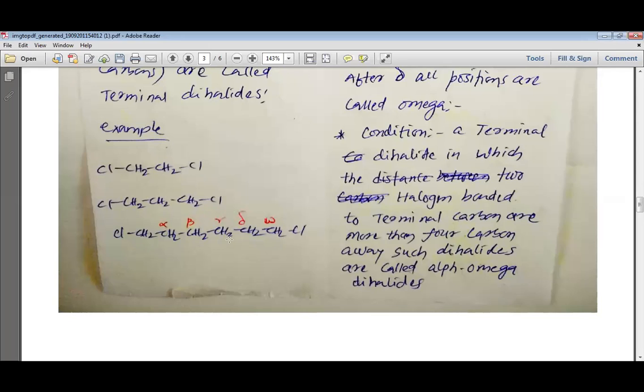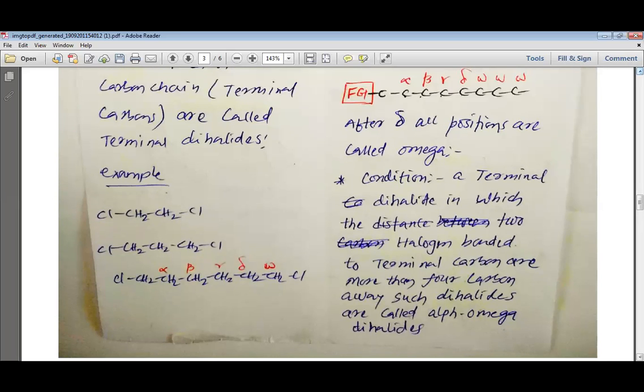Now, sometimes the carbon which is bonded to the functional group, the next carbon is called the alpha carbon, then beta carbon, then gamma carbon, then delta carbon, and then omega carbon. This omega Greek letter is used for any other carbon after delta. So if 5 or more carbons are present between the carbons which are bonded to the functional groups, then such a dihalide is known as the alpha omega dihalide.